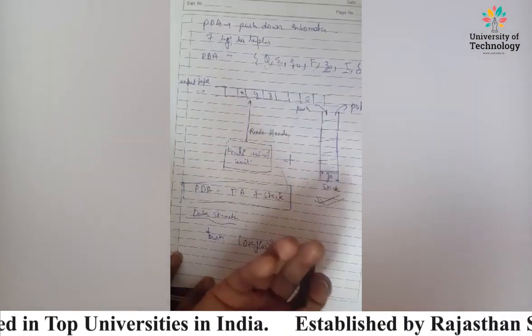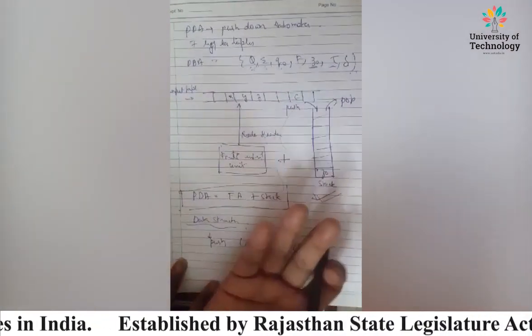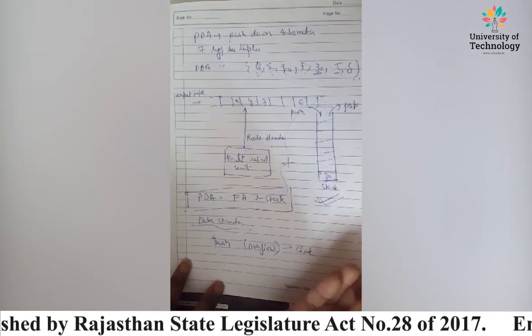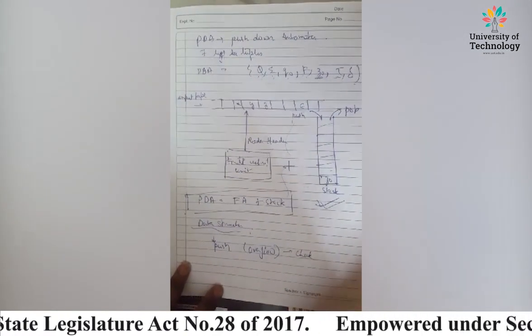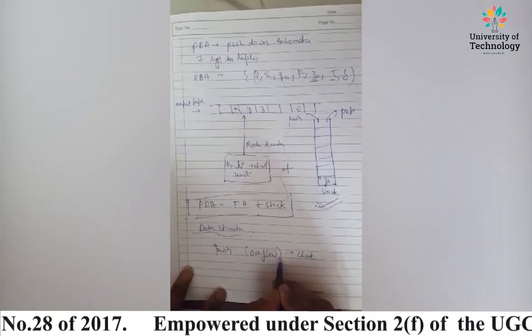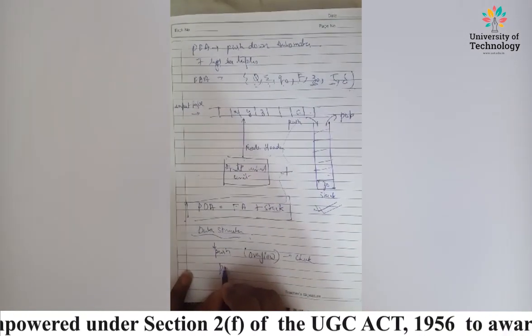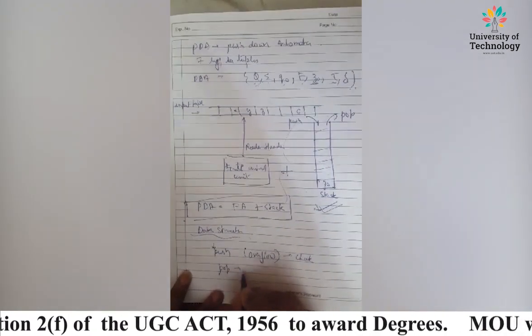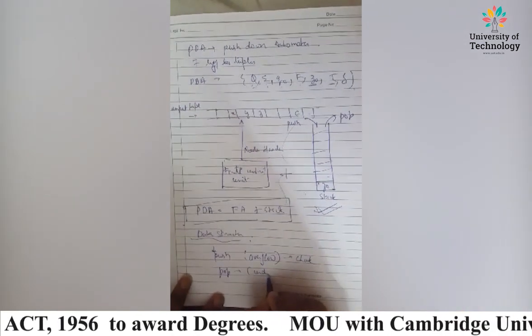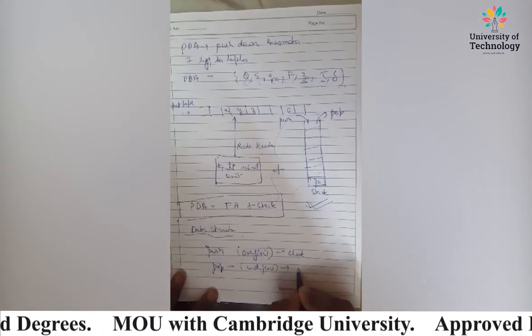There should be some space. If space is not there, then it will overflow. So we need to check whether the space is available to insert the data or not, to avoid overflow conditions. Then we have pop. What is the condition? Underflow. Pop means removing, right?